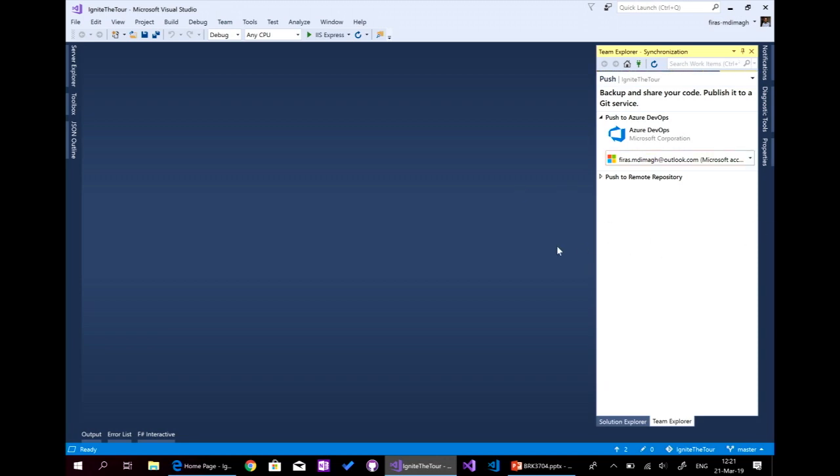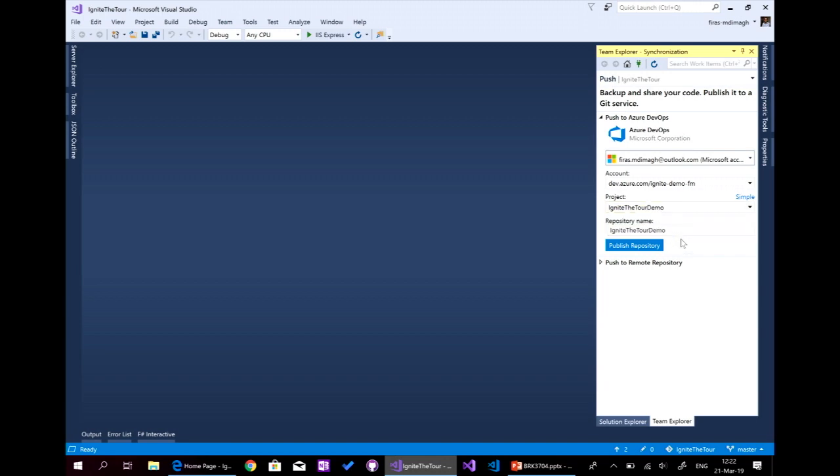And here, it will just retrieve the organization that I'm in. And I will select it. So here, Ignite the demo. And we'll push it to this project. So here, account or organization, project, and then the repo also.